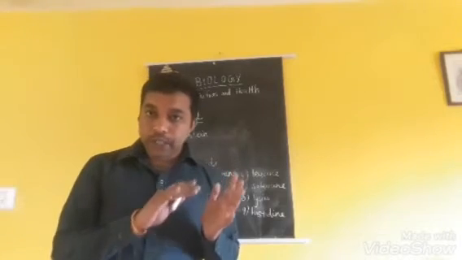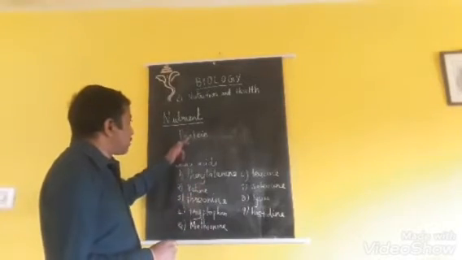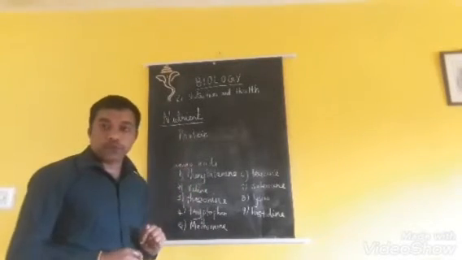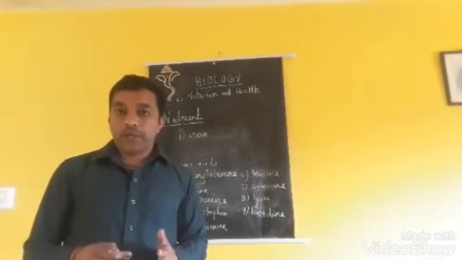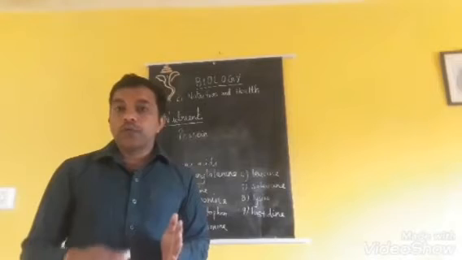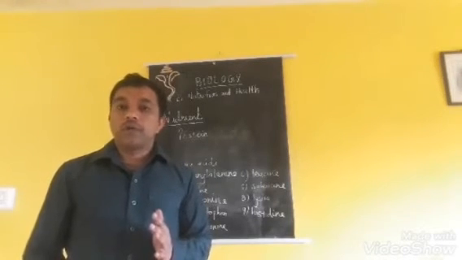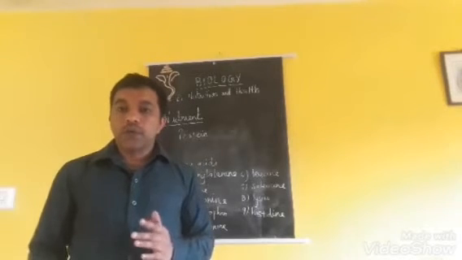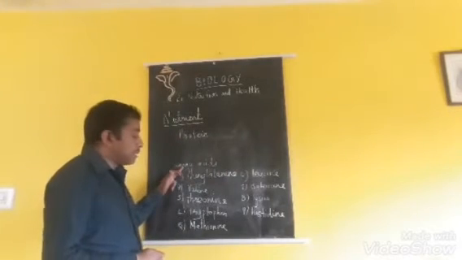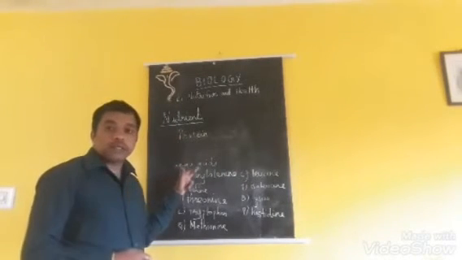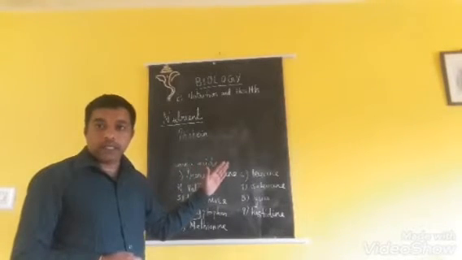How is protein made up? Protein is made up of amino acids. These amino acids cannot be synthesized in our body. They depend on the food we take. Understood? So proteins are made up of amino acids, which cannot be synthesized by the body. They have to depend on the diet which is taken by the food.